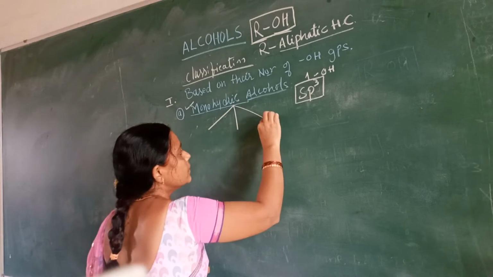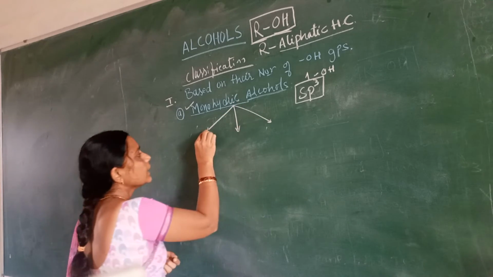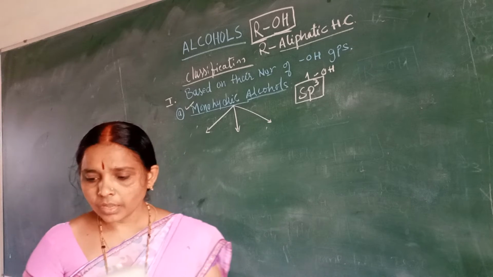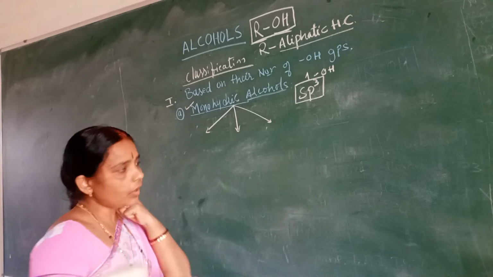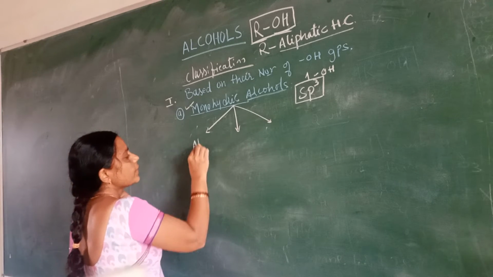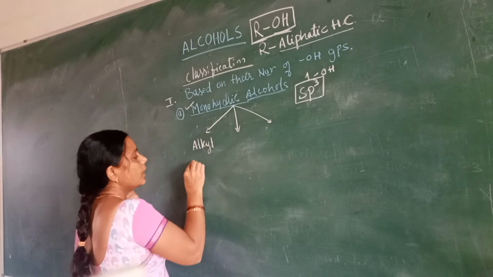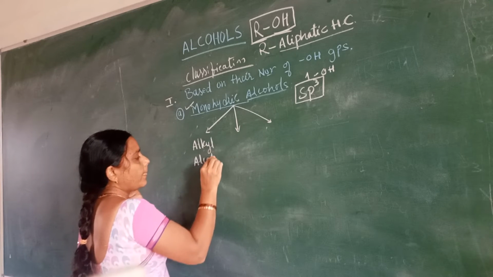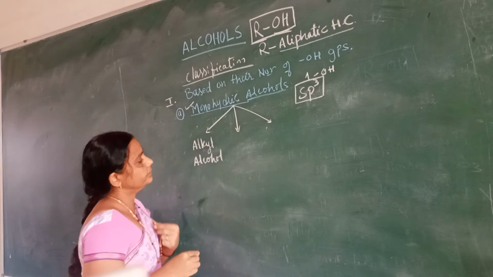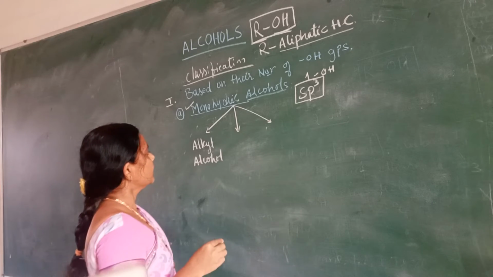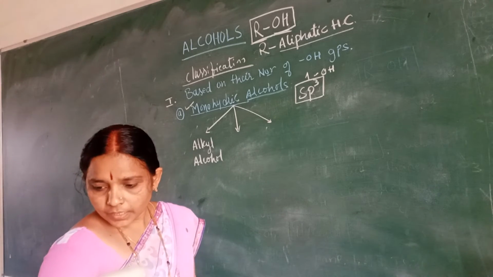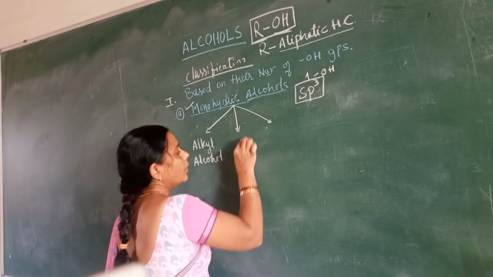So it has been classified into 3 categories. What are those? One is alkyl alcohol. Second is allylic alcohol.